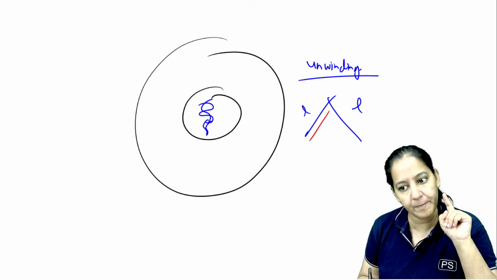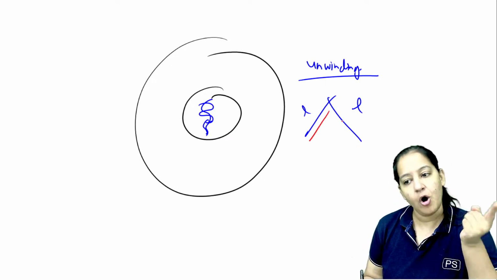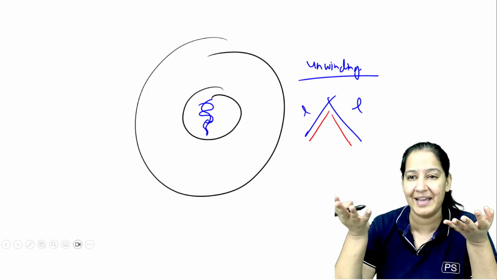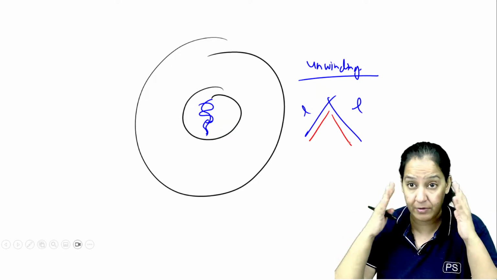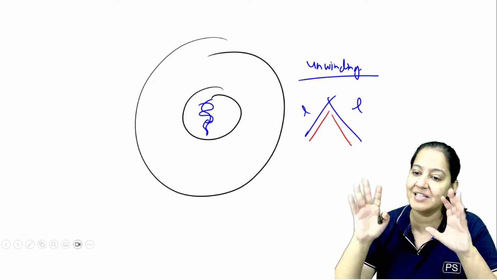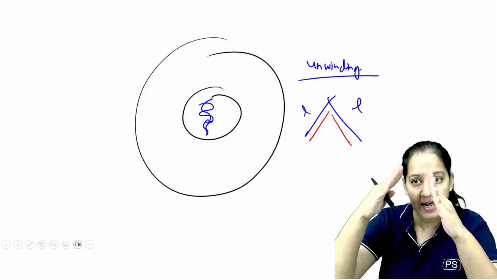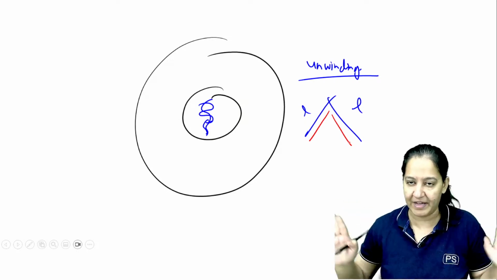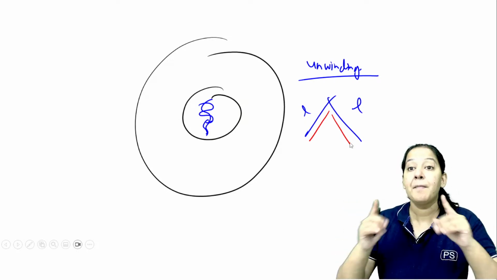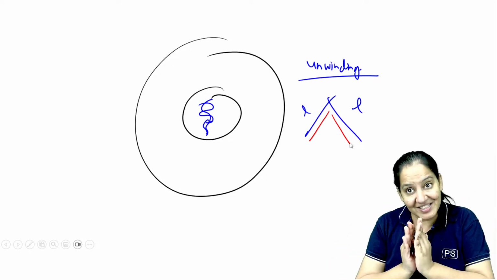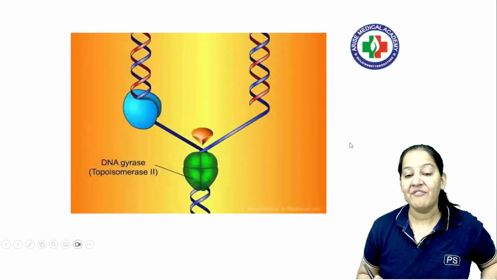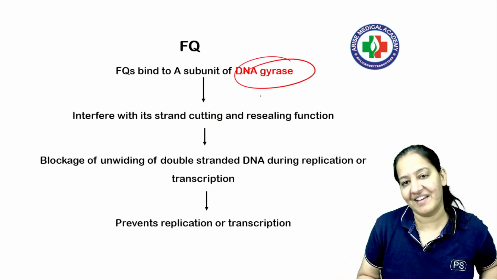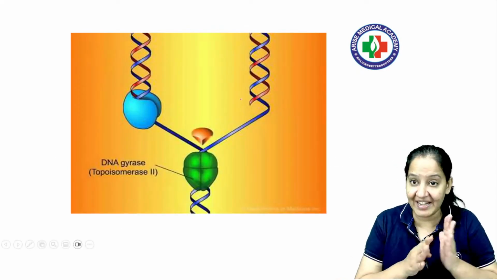Now on the leading strand, one complementary strand will be formed. On the lagging strand also, one complementary strand will be formed, and the enzyme required is DNA polymerase and all. I don't remember all the details, but some enzyme is required, DNA polymerase, and those complementary strands are formed. So in this way the bacteria divide, the DNA replication takes place. Agree. But the first step is unwinding. Who does the unwinding? For unwinding, an enzyme is required. The name of that enzyme is DNA gyrase. है ना? DNA gyrase ही ये unwinding कराता है.